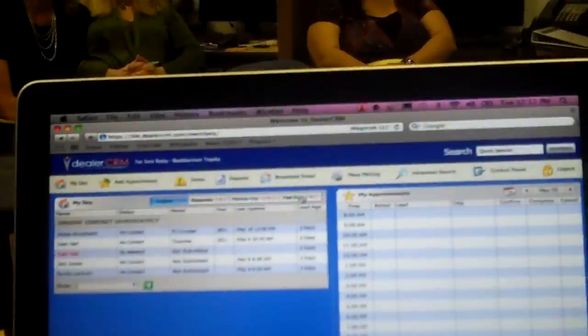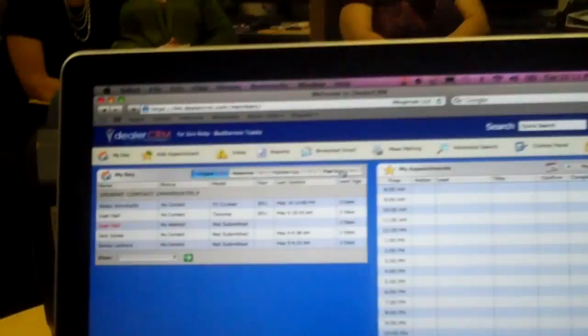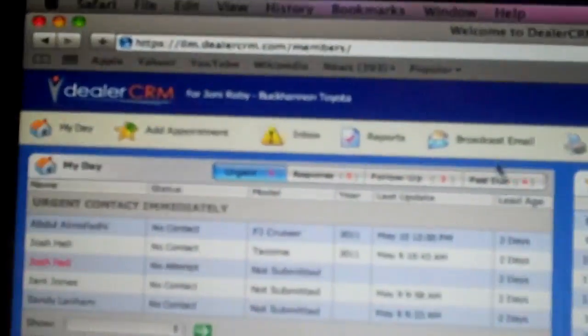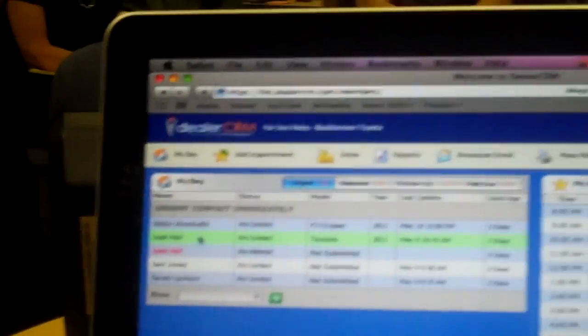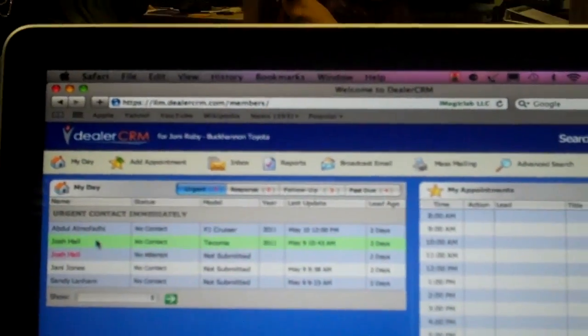Okay, now this will make your life so much easier, folks, with iMagic. Follow me again. I'm going to spend the next 2 or 3 minutes on this one thing because this is so important. When the coordinator comes into work, after they do the 3-minute books, which we'll train on later, they're supposed to go through their dashboard, which was right over here before I clicked it, and it gives you basically a dashboard snapshot of where all the numbers are, right? The next thing that's going to happen here is they're going to click the urgents.